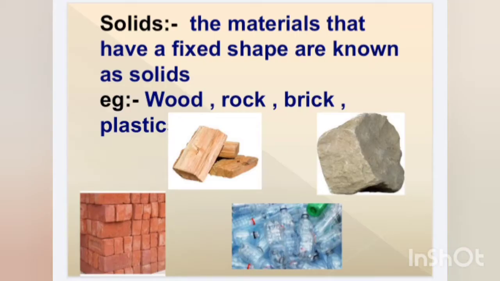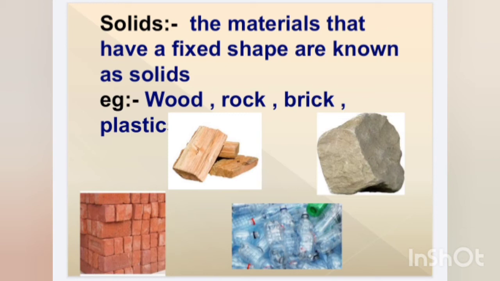The other properties of materials are the states of the material. The states of material are solids, liquids, and gases. Solids. The materials that have fixed shape are known as solids.